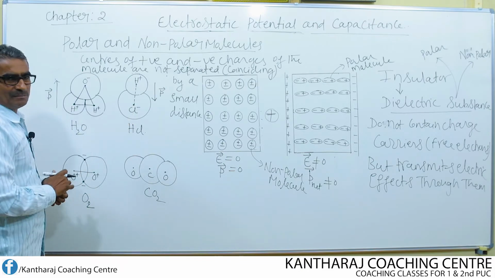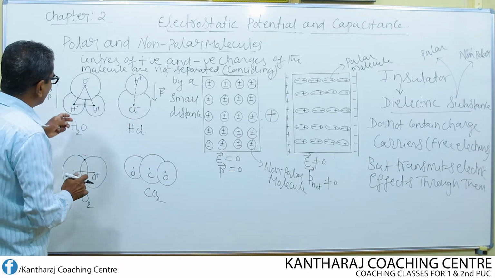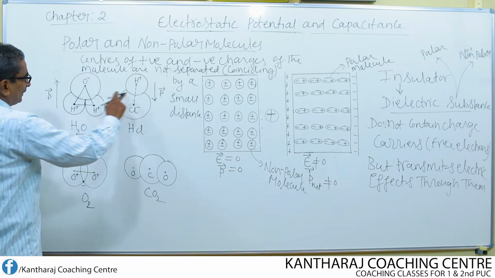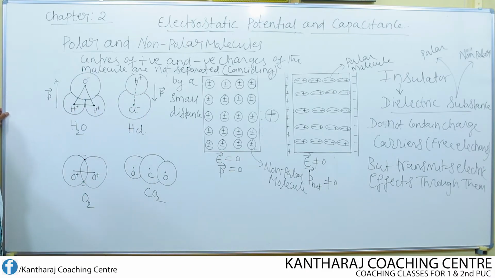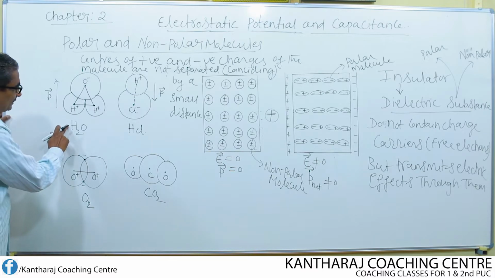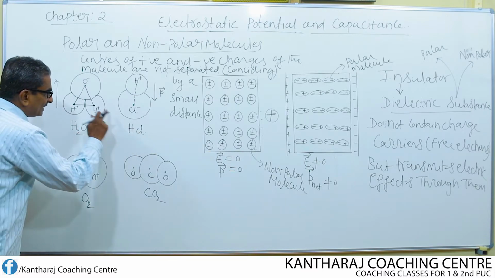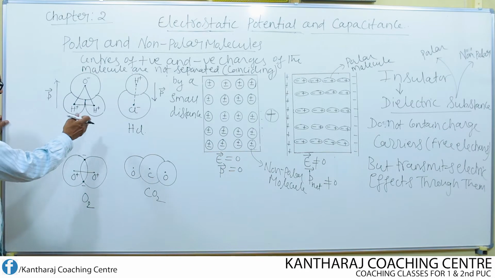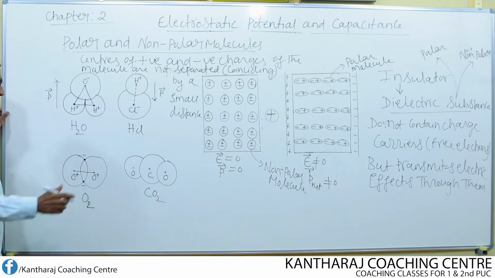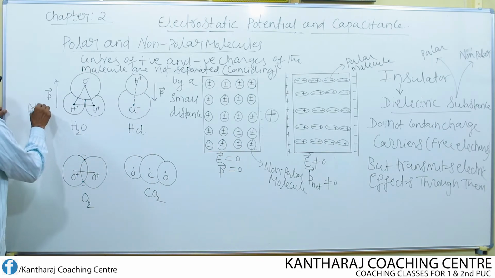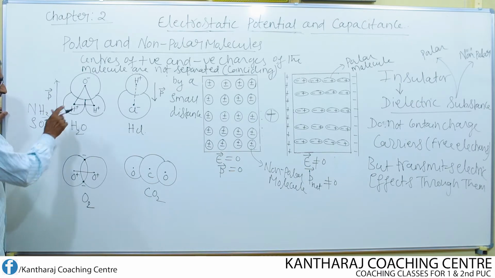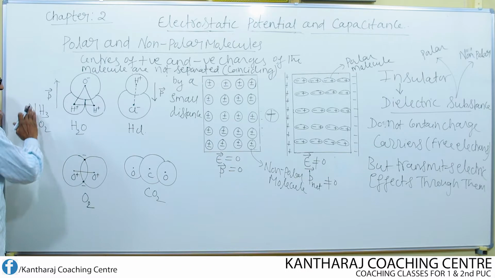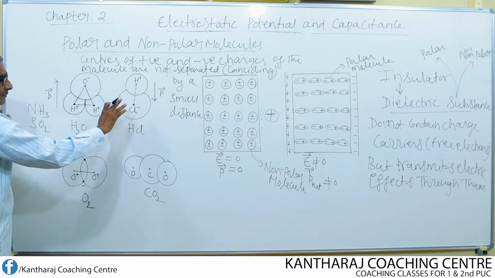I can give examples for the polar molecules as well as for non-polar molecules. See, this diagram indicates the polar molecules. Examples: H2O, HCl. In addition to H2O and HCl, I can also consider examples like NH3, SO2, etc. All these are examples of polar molecules.